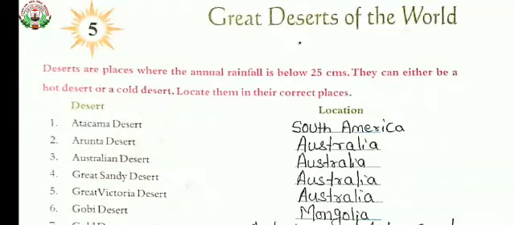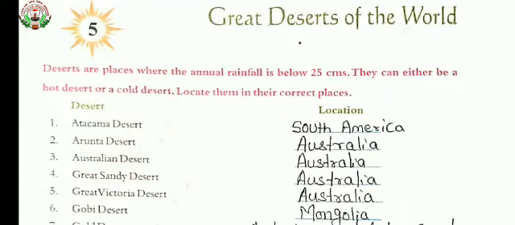So let's see lesson 5, that is page number 9. Great deserts of the world. Deserts are places where the annual rainfall is below 25 centimeters. They can either be hot deserts or cold deserts. Locate them in their correct places. Here some of the desert names are given. We have to find out the locations where the great deserts are found.